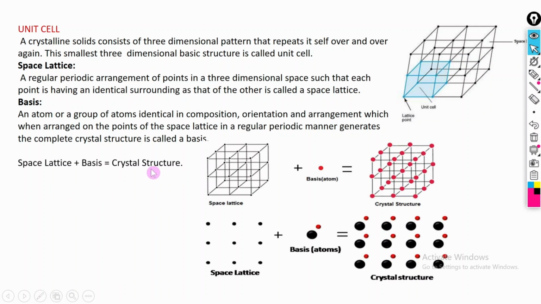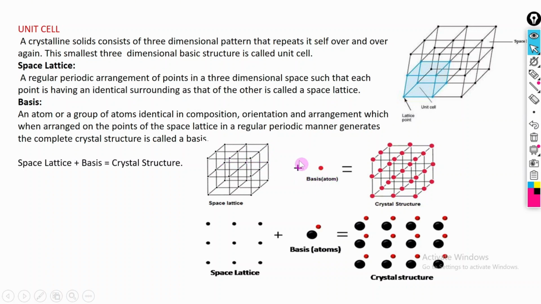So what is the crystal structure? Crystal structure is made by the space lattice plus the basis. This is the space lattice, the framework. In this framework, at each point, we put the basis.